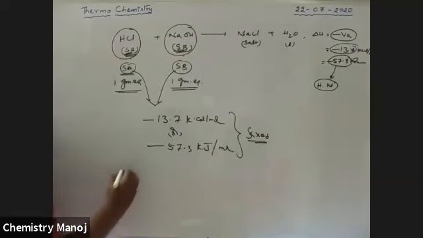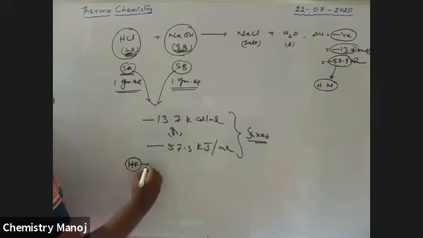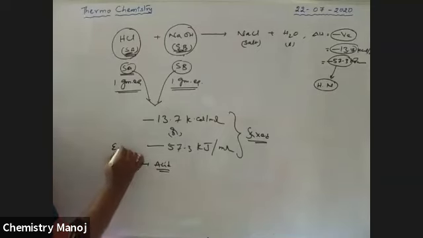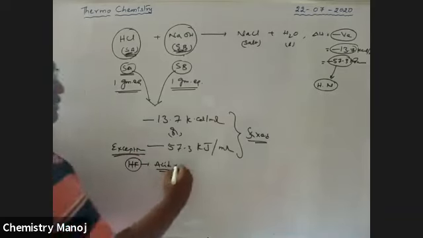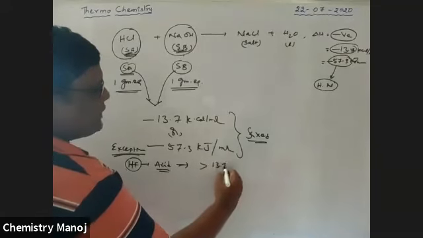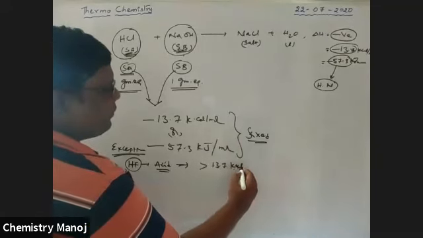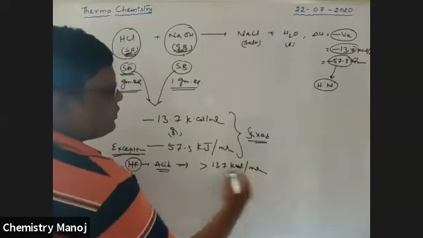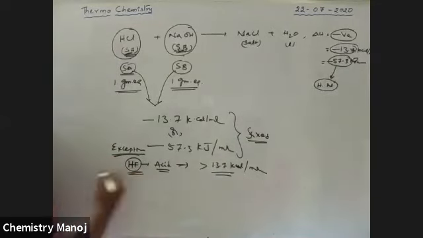For example, HF. If HF is used as the acid, it is an exceptional case, boys. If HF is the acid, the released heat energy is greater than 13.7 kilocalorie per mole. It is a property of HF.